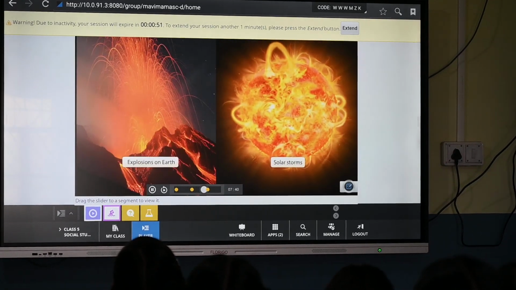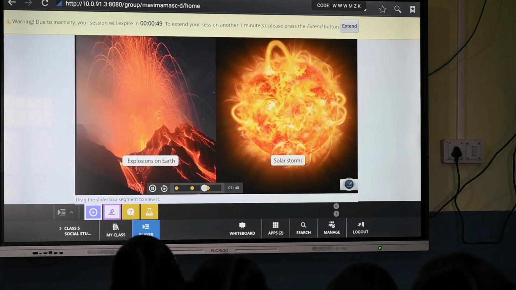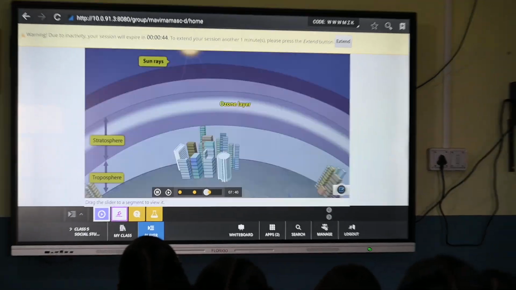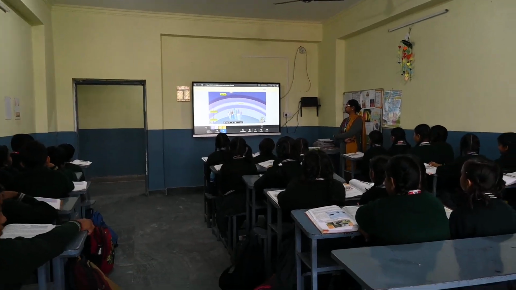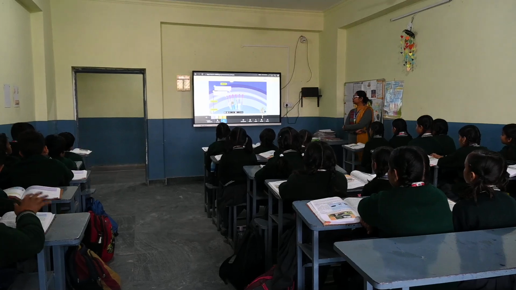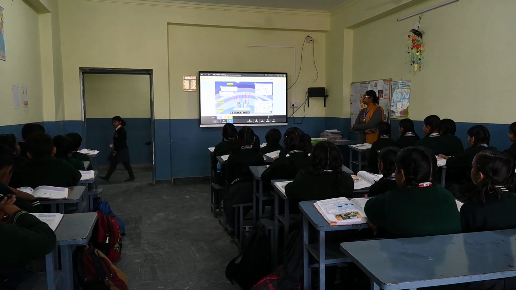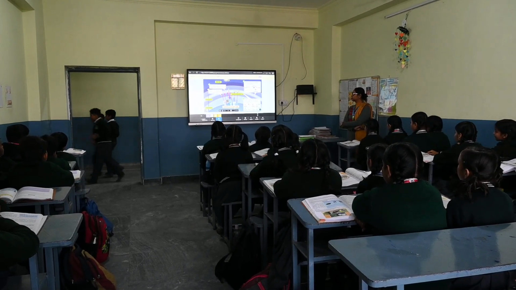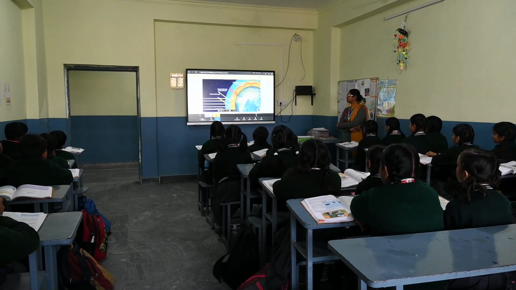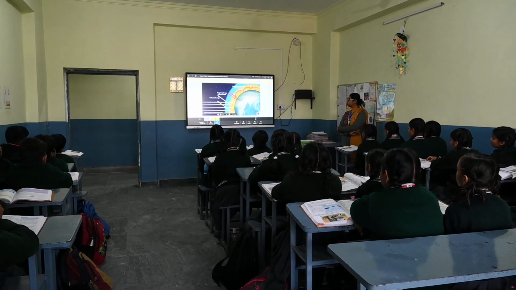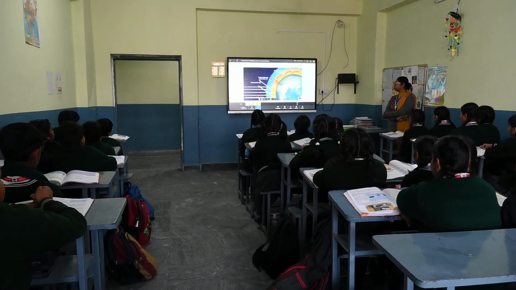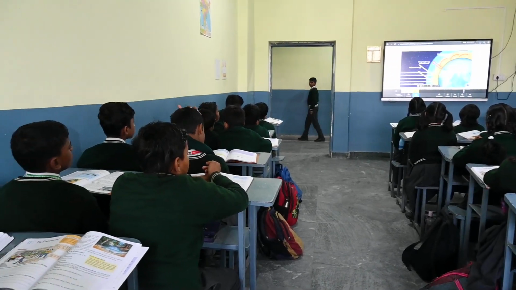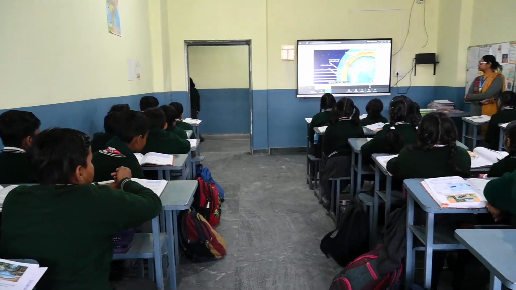Solar storms or explosions that occur on the surface of the Earth are also responsible for the depletion of the ozone layer. The above actions result in disturbing the energy balance of the Earth, as they cause the greenhouse effect over the Earth's atmosphere, and thus result in global warming.